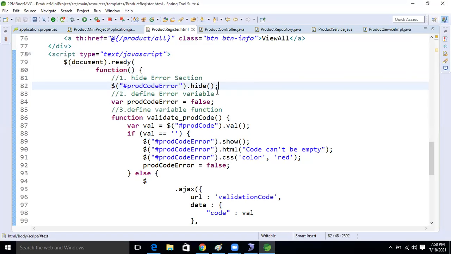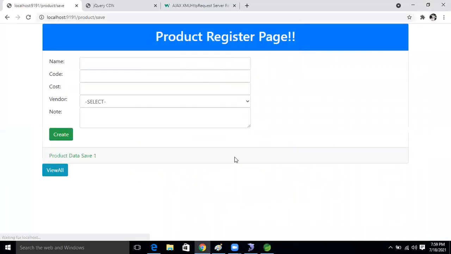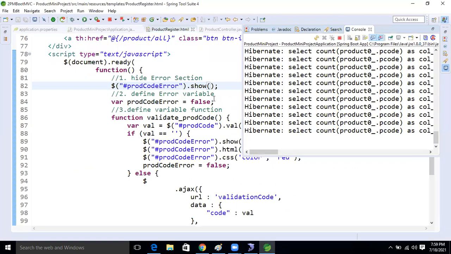So here what I'm going to do now, hide is there, just take show. Here I'm taking the show method, right? Every time what will happen now? Okay, so now just refresh it. One minute. Every time, oh okay, code cannot be empty. Oh no, one minute guys. Okay, it's sequential format, the data is going, right?